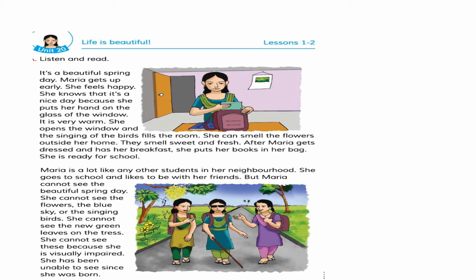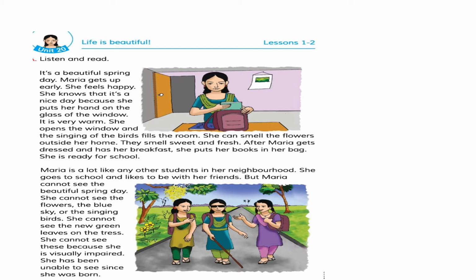Maria can't see. She can't see the flowers, the blue sky, or the singing birds. She cannot enjoy them. Why? She can't see the new green leaves on the trees. She can't see this because she is visually impaired. Actually, Maria is a blind girl, so she can't see anything. But students, you remember one point: she can feel, because she can hear, she can smell. Okay, she can feel everything.